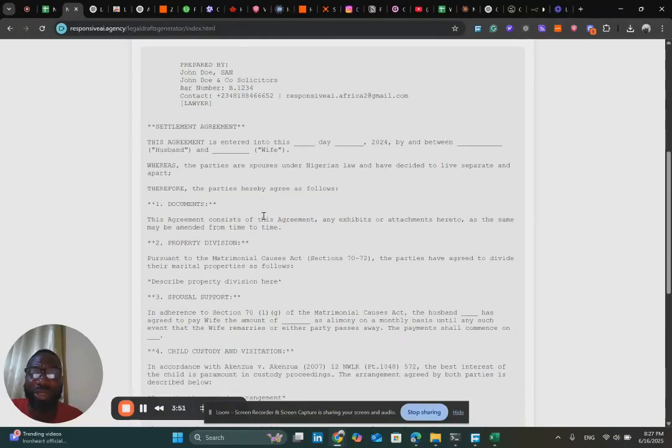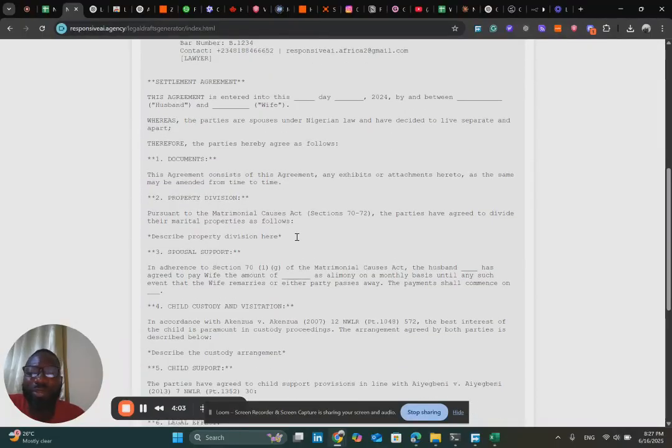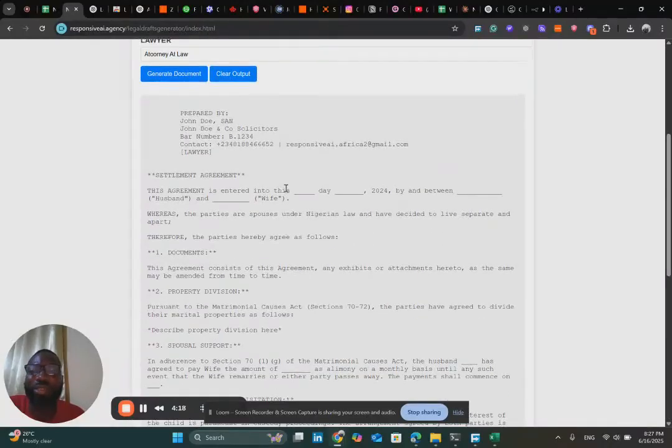So this is the interesting part, which is that it has generated the body of the document. You will not have to worry about typos. This is done in seconds, and then you only need to fill in the gap. As you can see, it has all of these. Though there's a disclaimer at the bottom that this is AI generated and you have to proofread it, at least you do not have to sit down and start typing it all over from scratch by yourself.